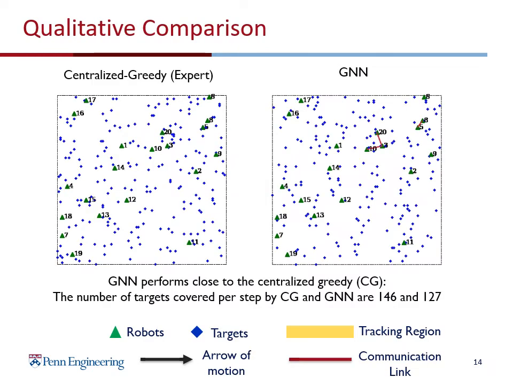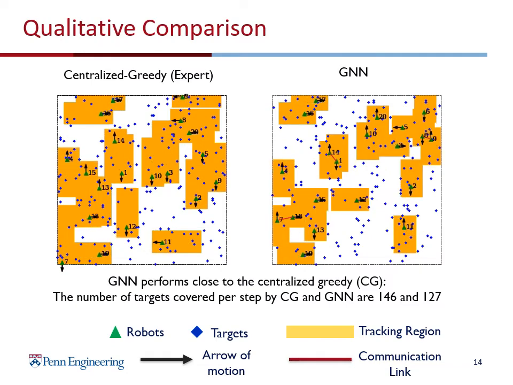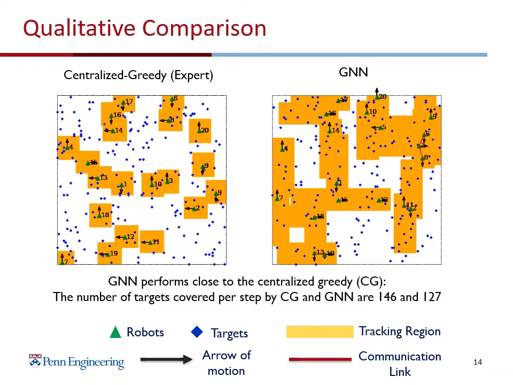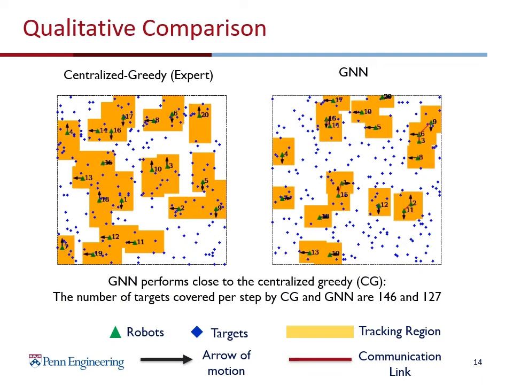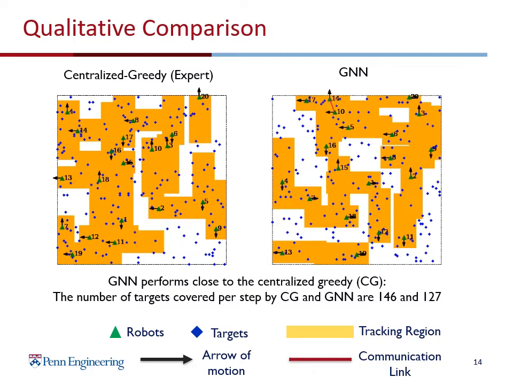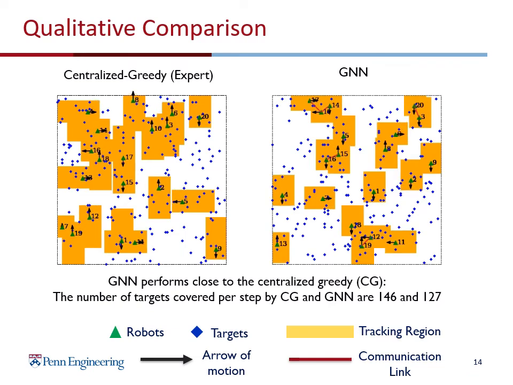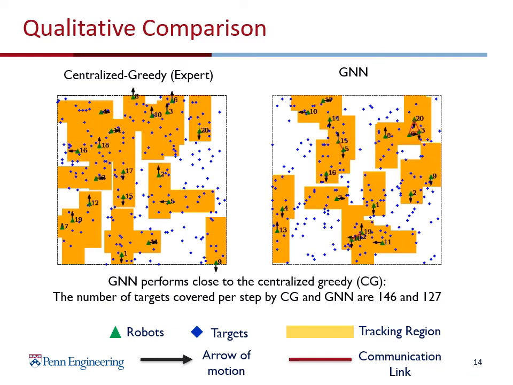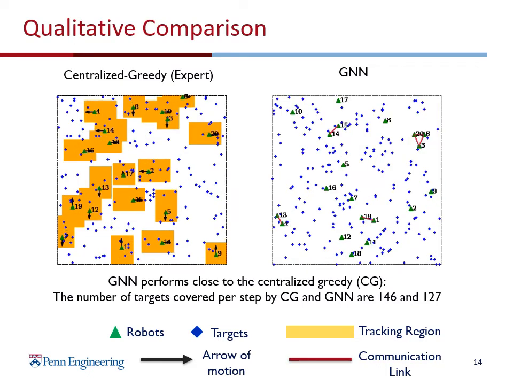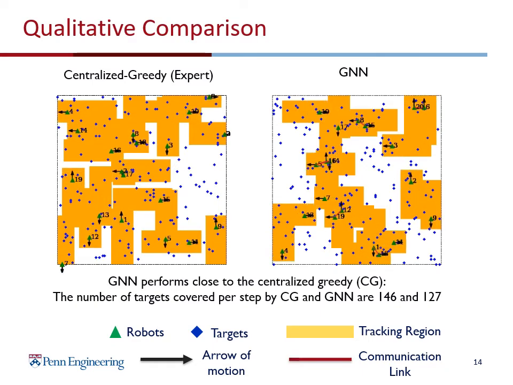Here we show a qualitative example of the expert algorithm and the GNN trained using it. The key difference here is that the expert algorithm is able to minimize the overlap in covering targets because of its centralized nature. This means it can identify and coordinate among all the robots, including the ones that are not within each other's communication range. Here the robots have a tracking region larger than the communication range, which increases the chance of overlap in the coverage. GNN is still able to do a good job at reducing the overlap by learning from the expert algorithm.